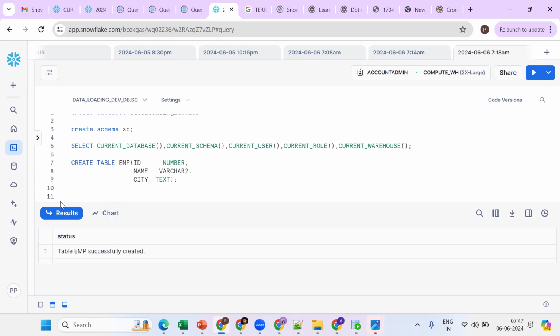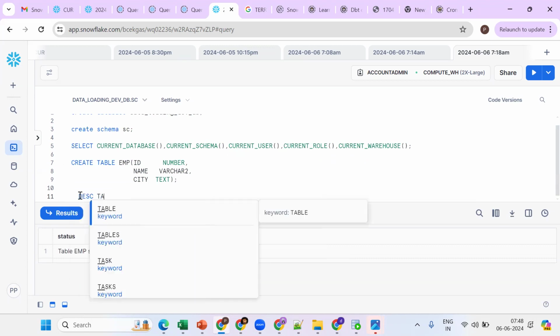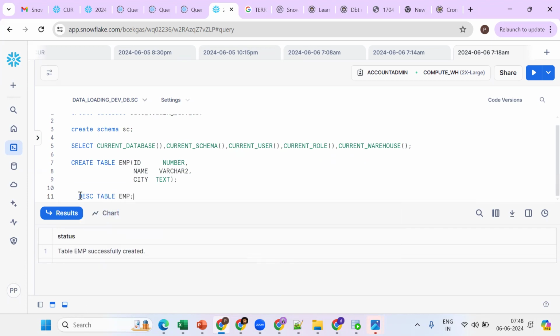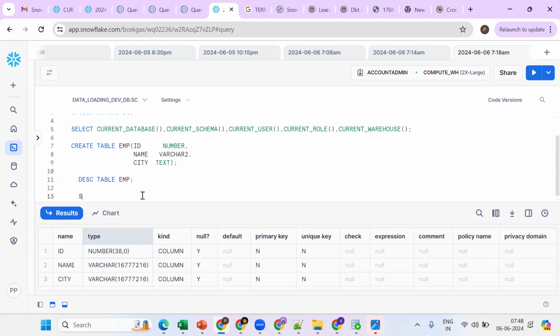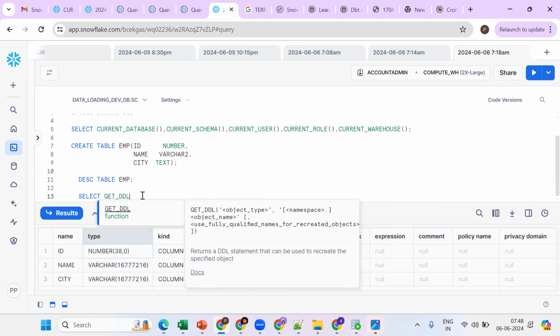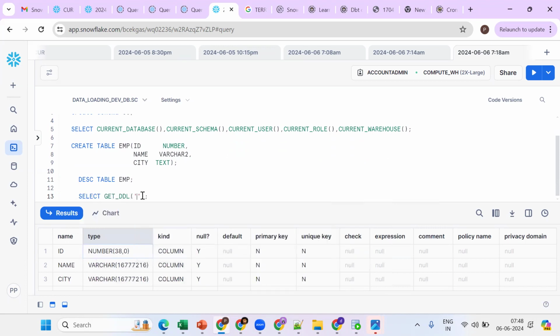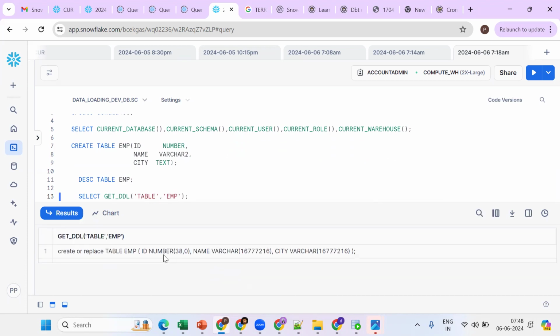Tell me how to get the list of columns. Show columns, with the table name, describes the table. We can see number 38,0 and varchar 16 MB, so it is internally converted into varchar only. How to get the definition of the table? Select get underscore DDL, and pass the table name. We can see the create or replace statement, which is the definition. This is fine.